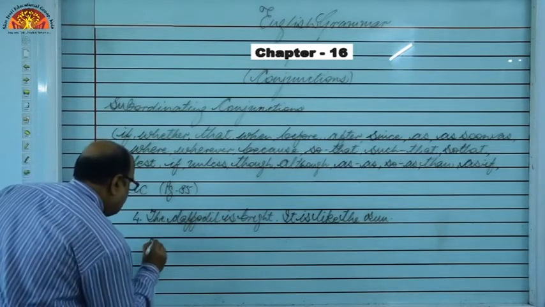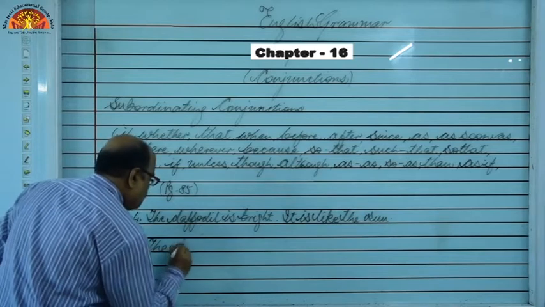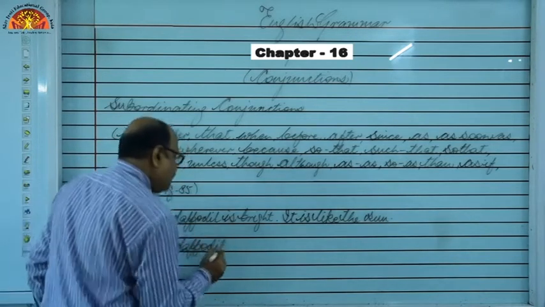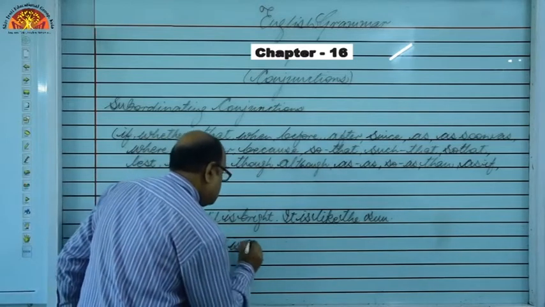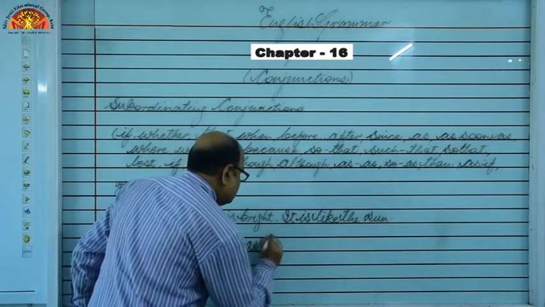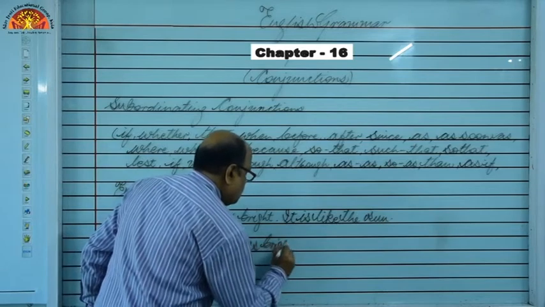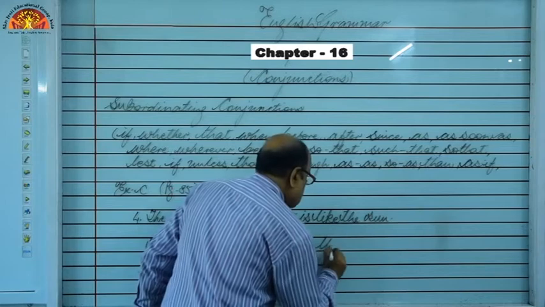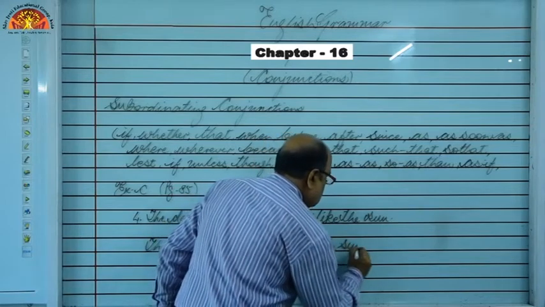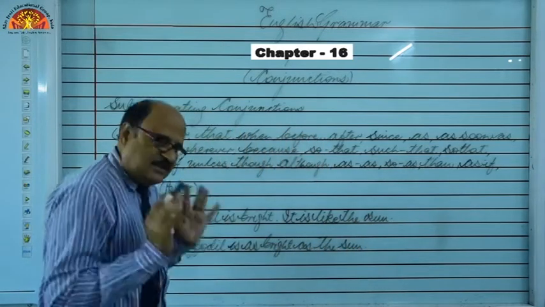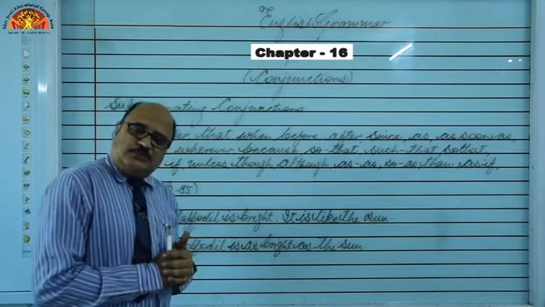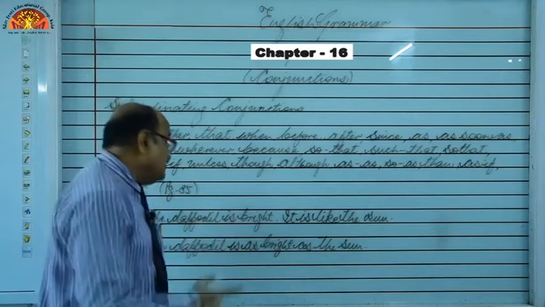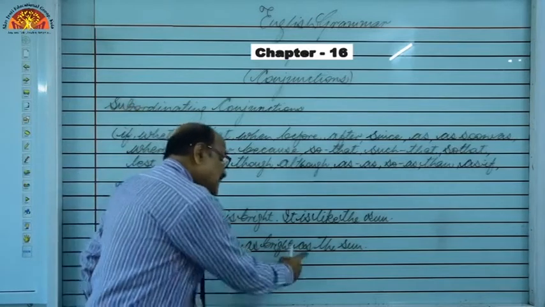So, what to say? The daffodil is as bright as the sun. Have you observed, students? This is positive. The way is positive, the meaning is positive. That's why we have used "as".